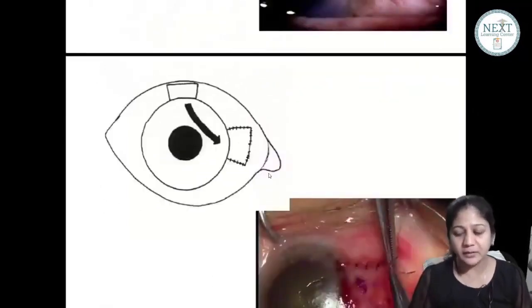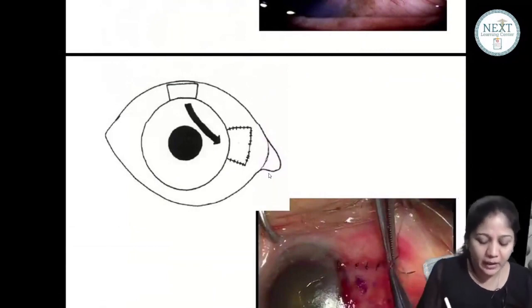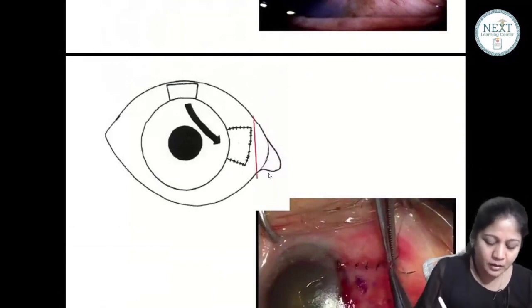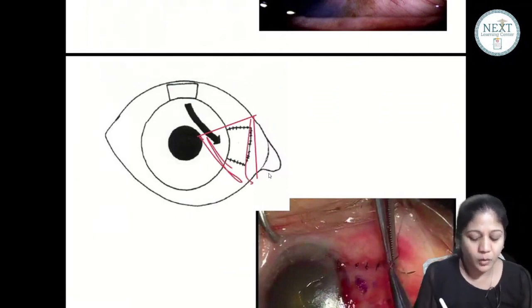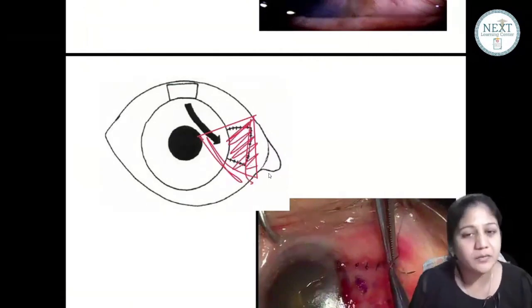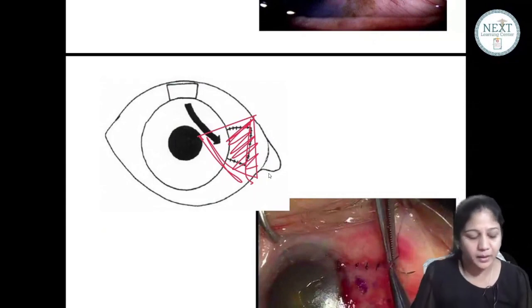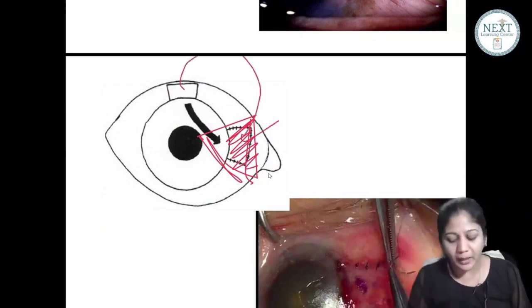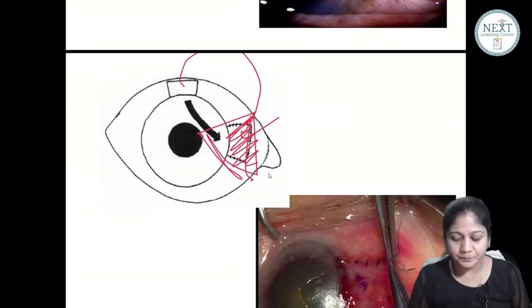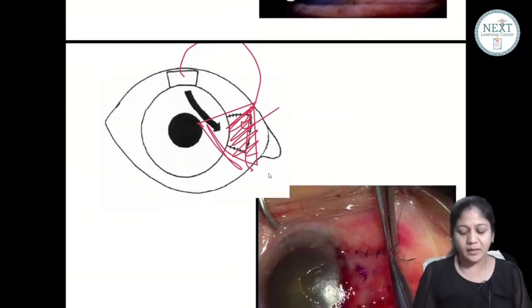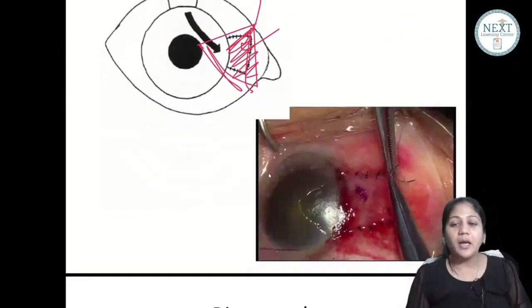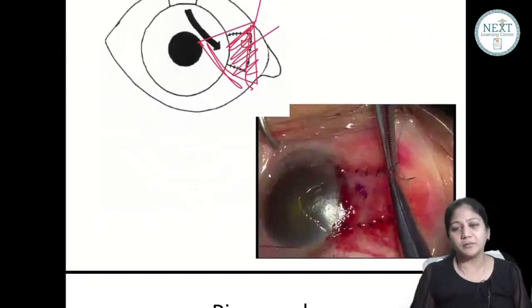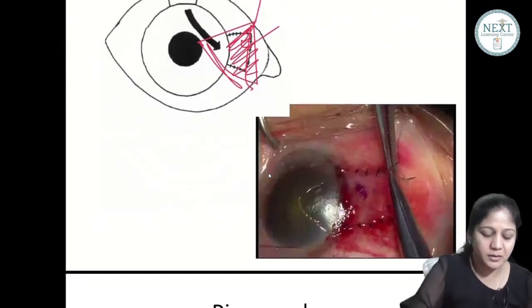So what do we do? We don't let it be bare. Look, here the pterygium was. Suppose there was a pterygium here. So what we have done, we have made this part of the sclera bare. We don't let it be bare. You place a similar part of conjunctiva from the same eye and suture it to this area so that the recurrence is very less. This is called excision plus autografting. Okay, so this much guys you have to remember in pterygium.